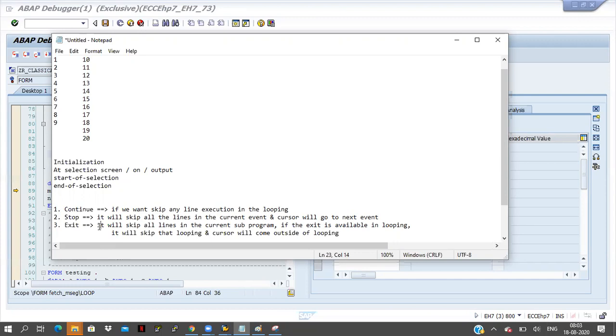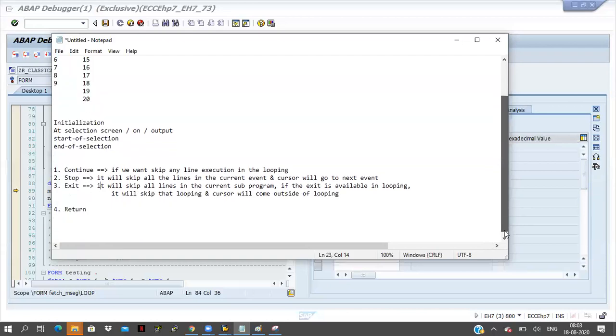And if you write exit not in a loop, you are writing it directly in a subroutine or subprogram, at that time what will happen? Total subprogram it will skip at a time, and it will come to the next subprogram. That is the use of exit here.